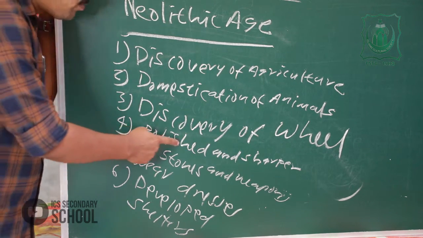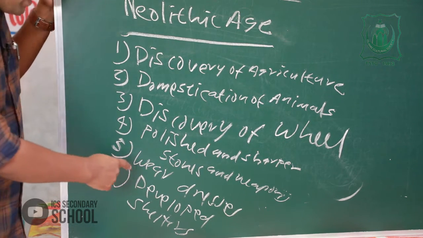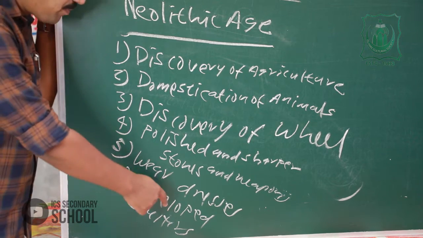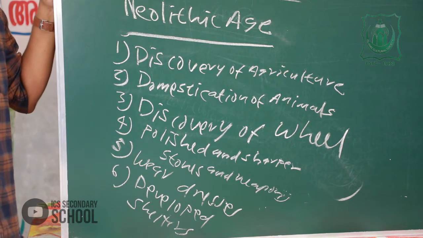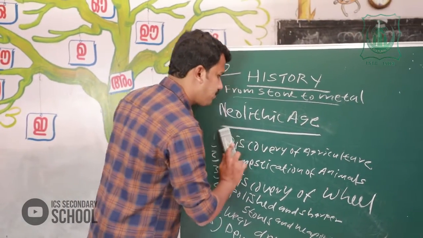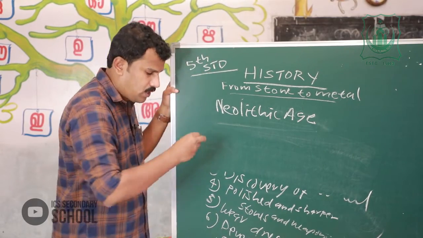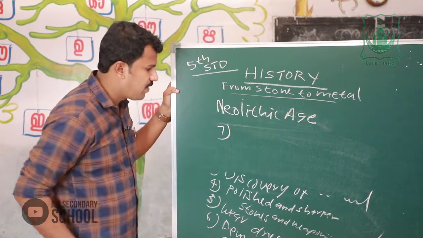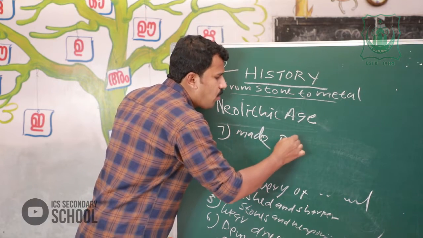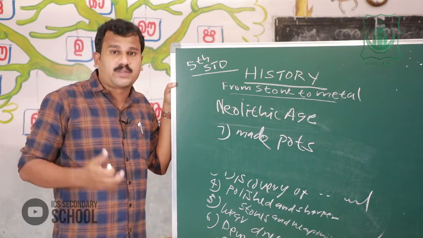Neolithic people used polished and sharper stones and weapons, and wore dresses. Sixth, they developed shelters. Then seventh one, made pots. Neolithic people made different types of pots.